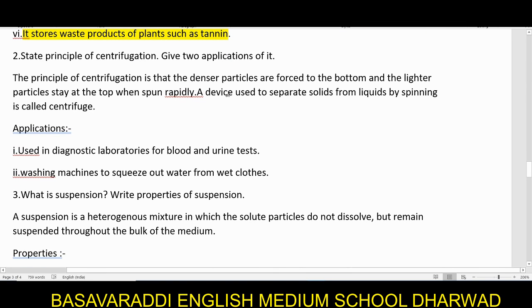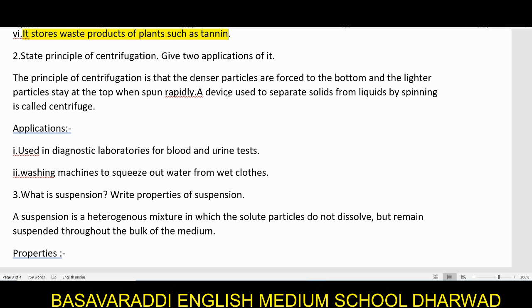State the principle of centrifugation and give two applications of it. The principle of centrifugation is that the denser particles are forced to the bottom and the lighter particles stay at the top when spun rapidly.